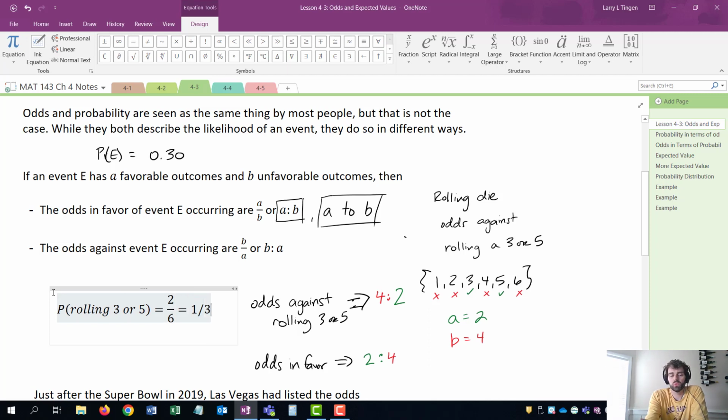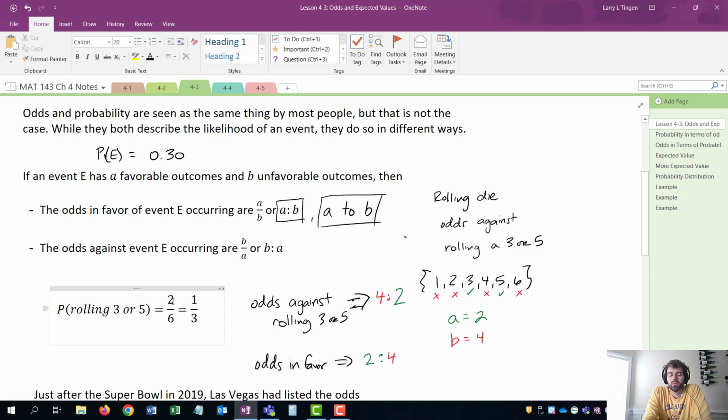And that would reduce to 1/3, but that's beside the point. Probability compares the number of successes to the total number of possible outcomes. So inside that 6, there are the 2 successes and the 4 failures, or 2 of the favorables and 4 of the unfavorables. Odds directly compares these numbers.